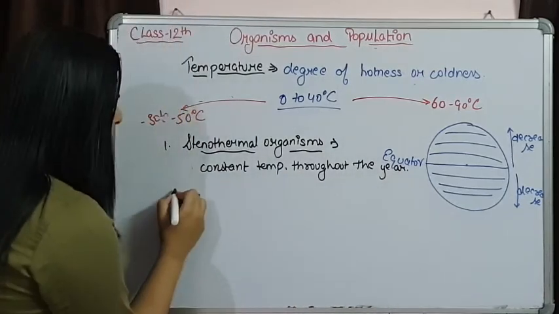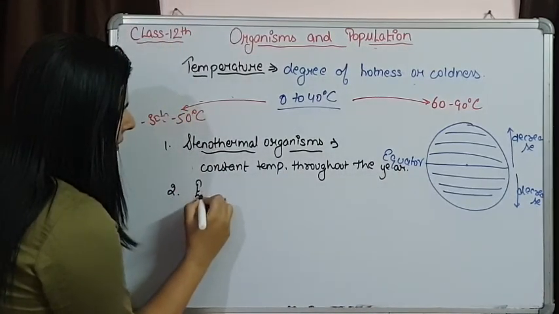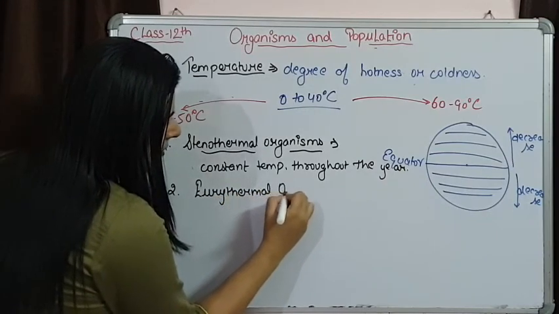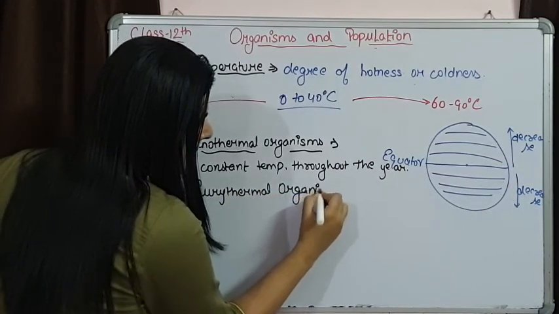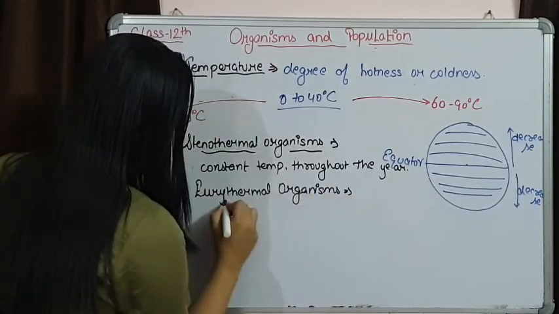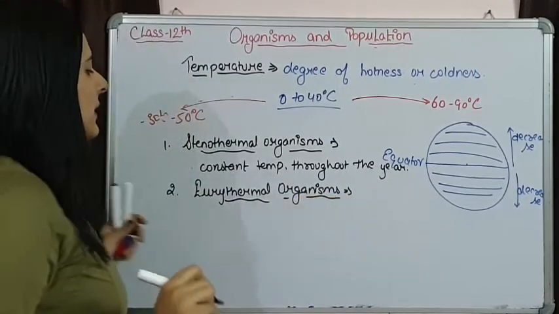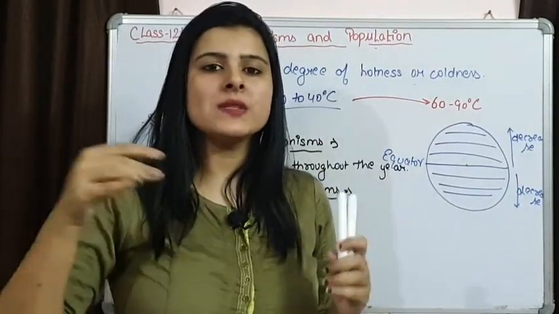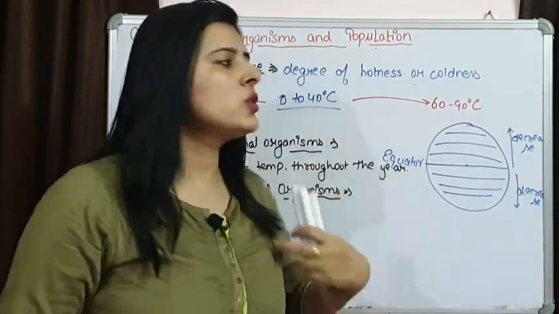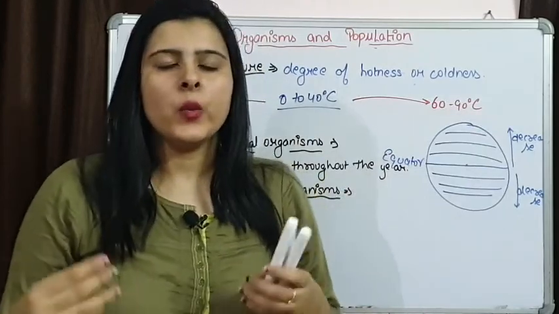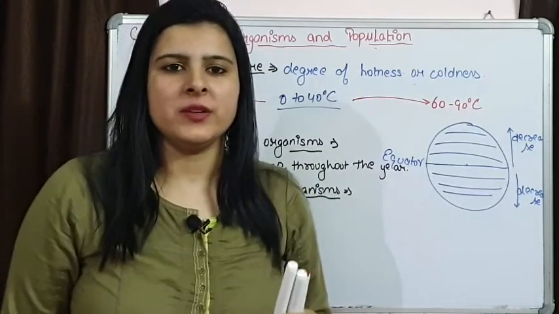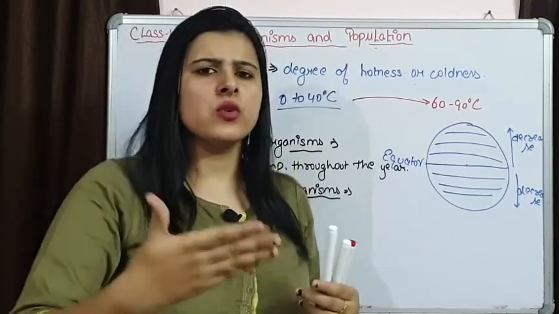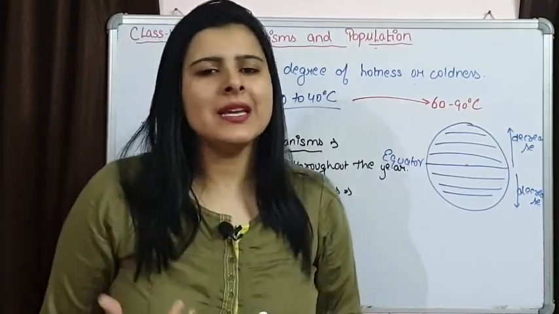The second type of organisms are eurythermal organisms. These are the organisms surviving in those environmental conditions, in those areas where temperature is changing, either at a very fast rate or a slow rate, but continuously changing.